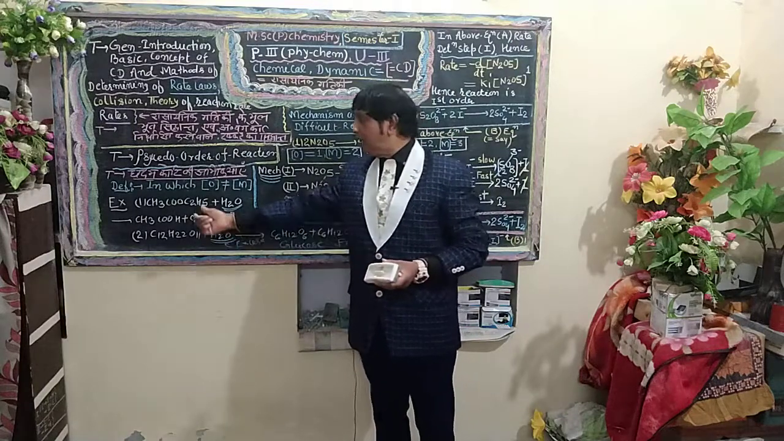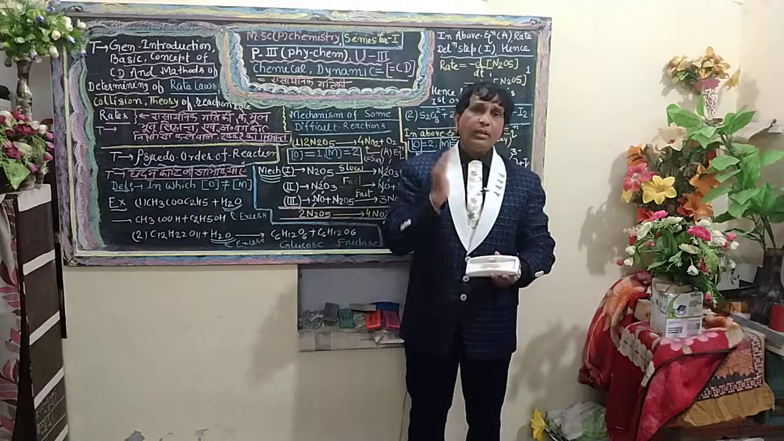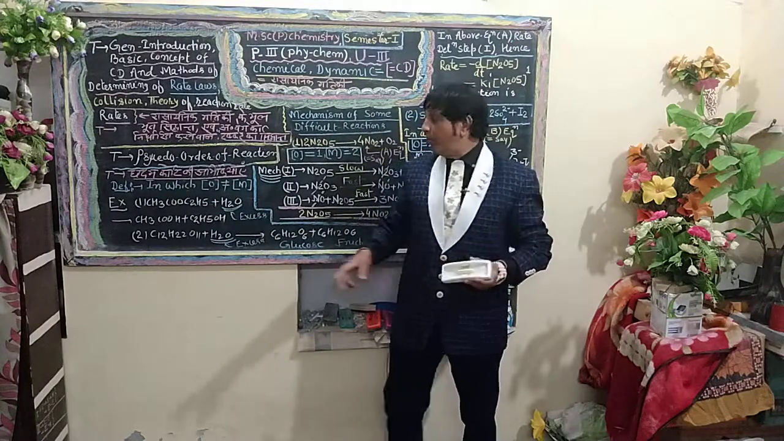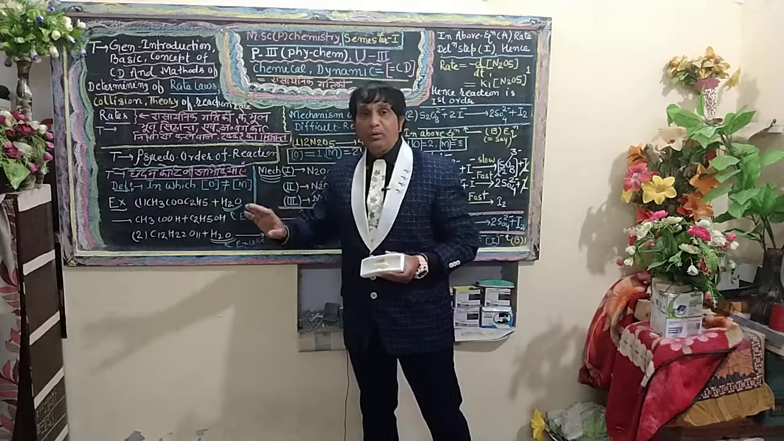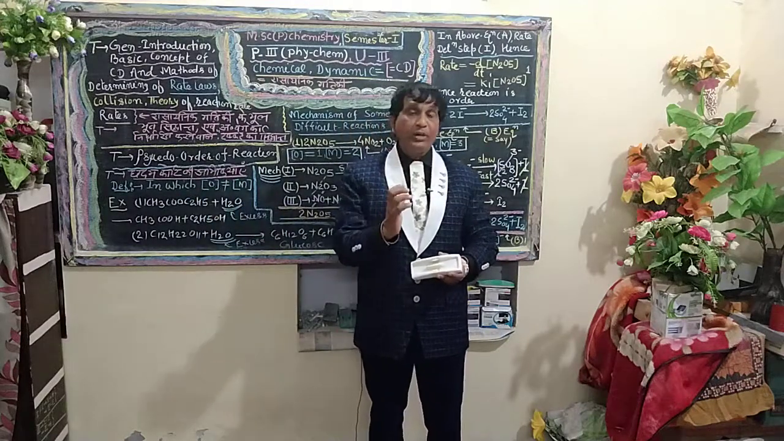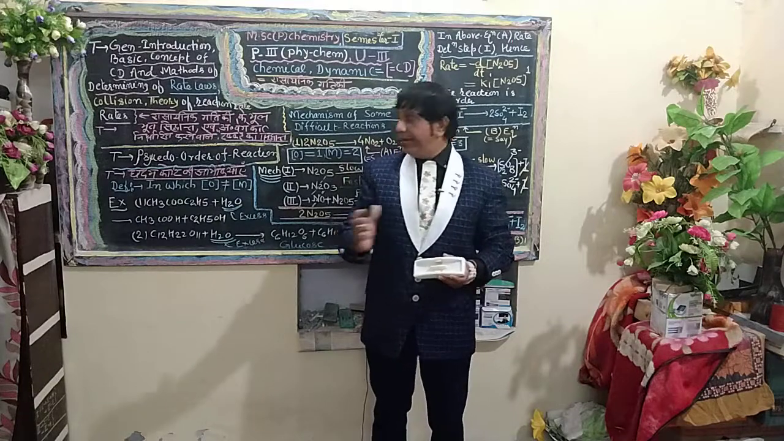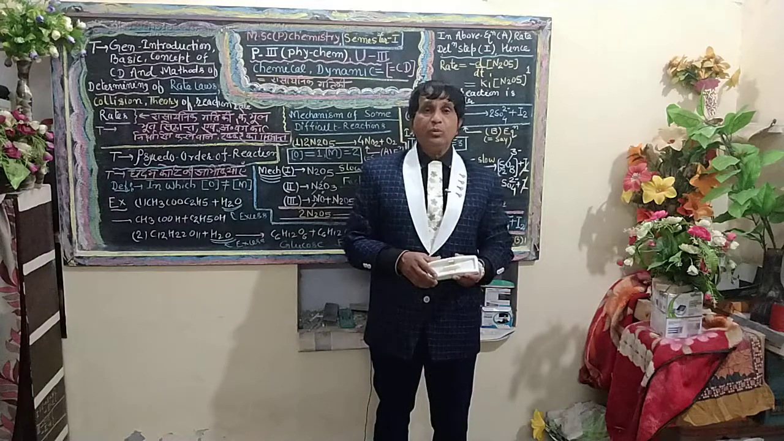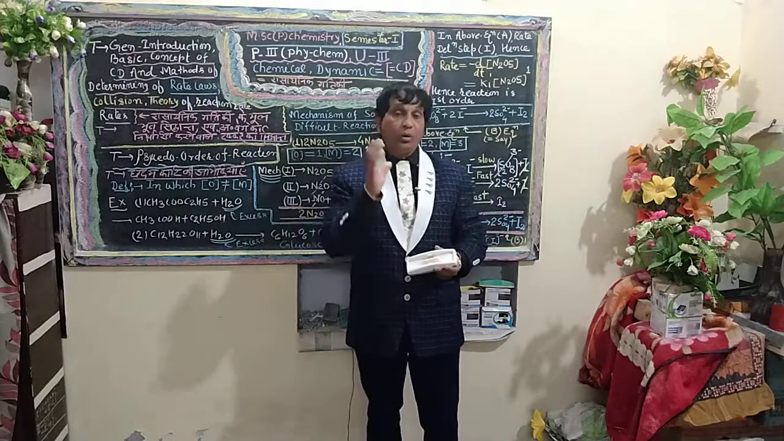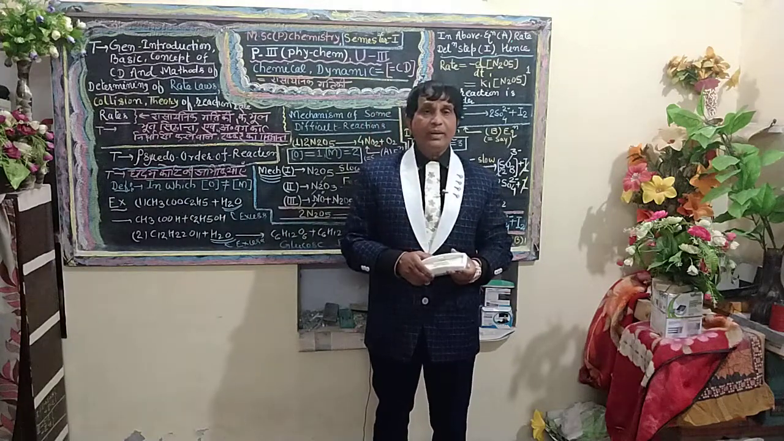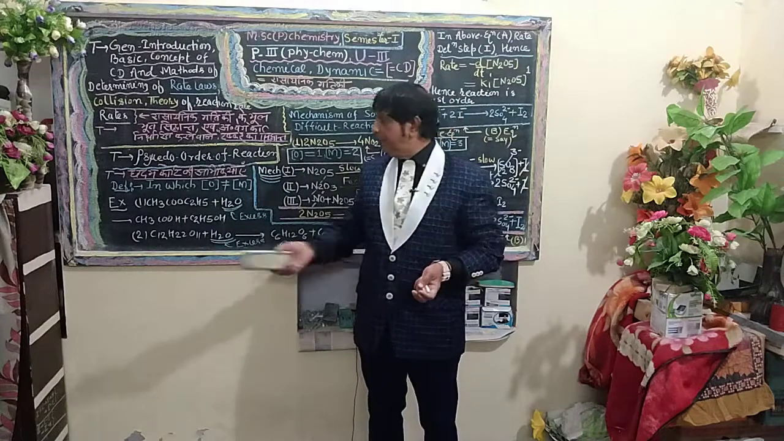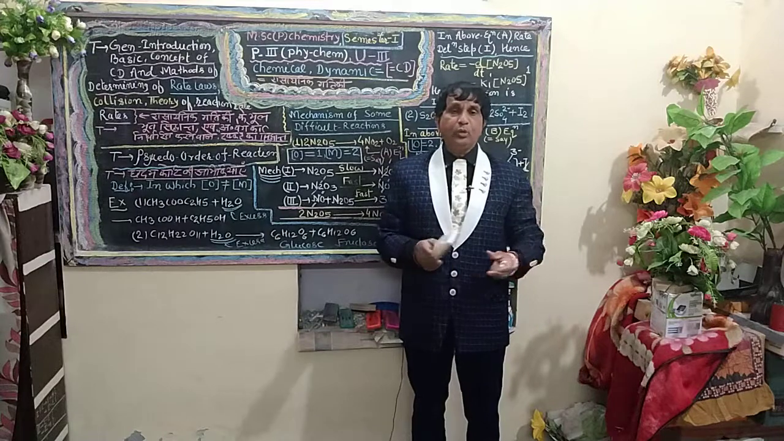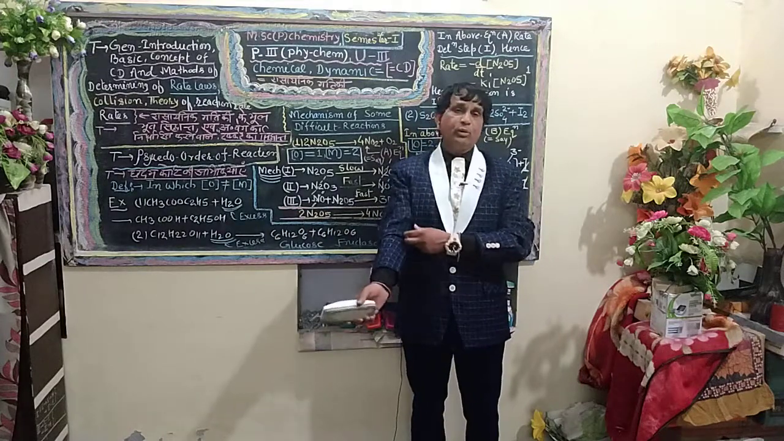So with respect to ethyl acetate, one can prove the order of reaction is 1. H2O is the inert molecule, and ethyl acetate is the active molecule. With respect to ethyl acetate, the order of reaction can be determined as unity, but with respect to molecularity, it is a bimolecular reaction.